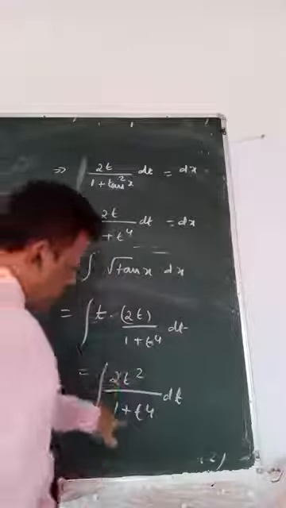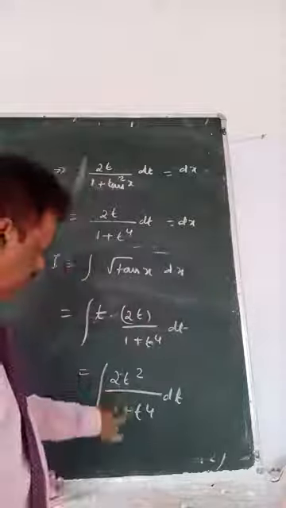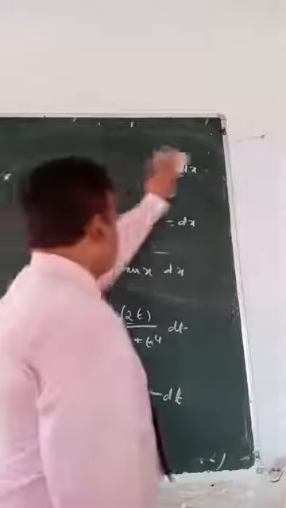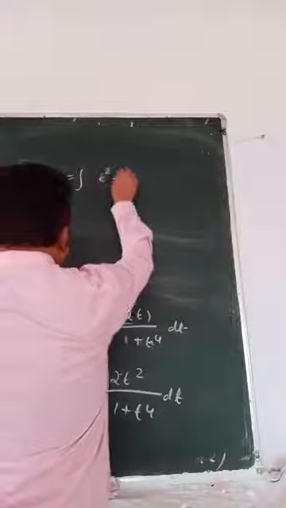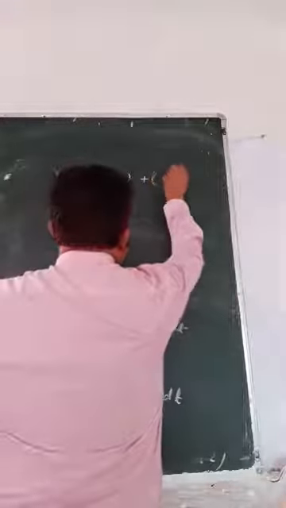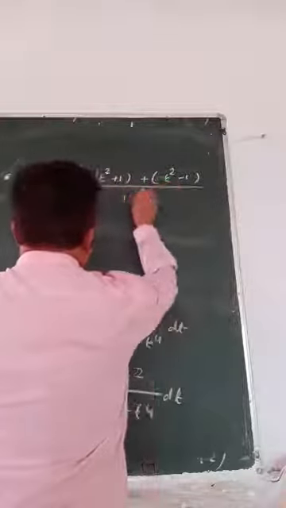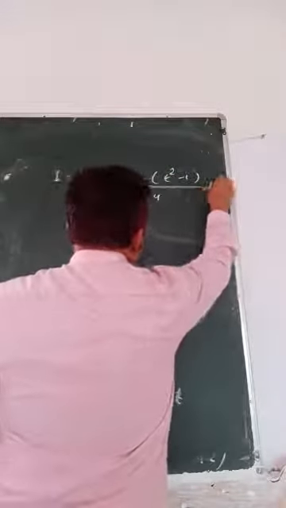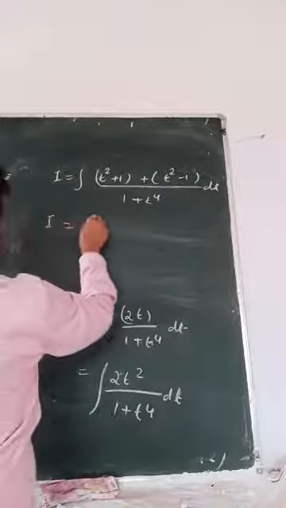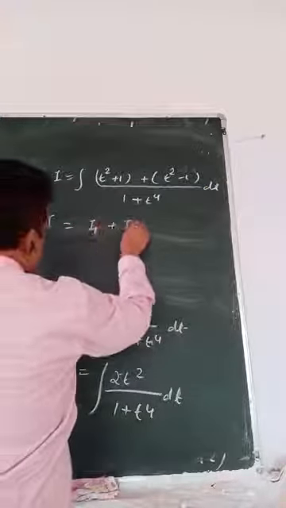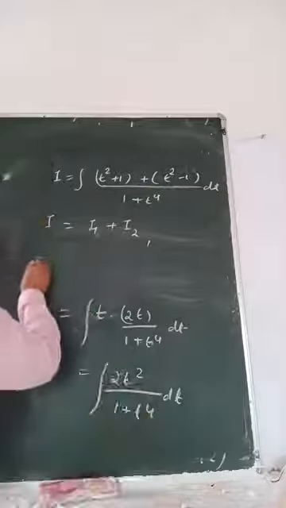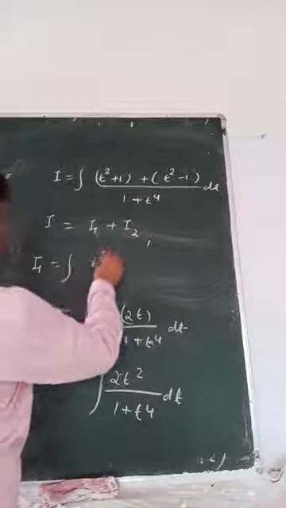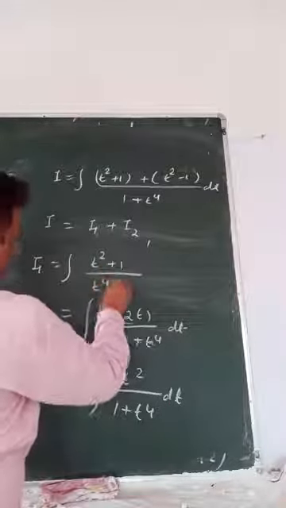Now you get back to the same form. So, what you have to do here is write I equals to (t square plus 1) plus (t square minus 1) by (1 plus t4) dt. So, I equals to I1 plus I2. I1 means this, I2 means this. So what is I1? T square plus 1 by t4 plus 1.